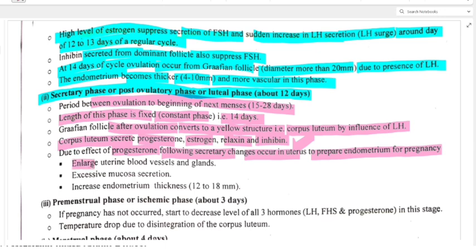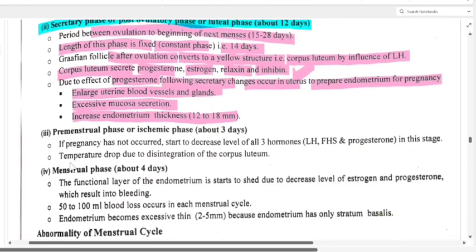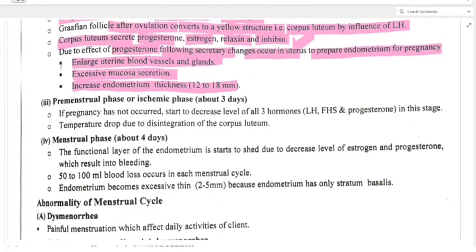Let's see, enlarged uterine blood vessels and glands. Then excessive mucosal secretion, increased endometrium thickness, that is 12 to 18 millimeter. In first phase that was 4 to 10 millimeter, now it has become thicker, that is 12 to 18 millimeter. Clear? Now coming to premenstrual phase or ischemic phase, about 3 days. Okay, so what is that?